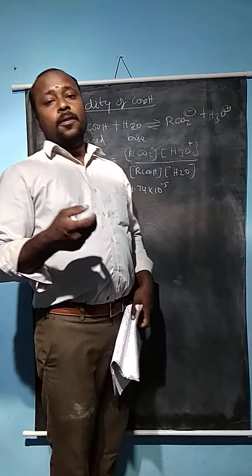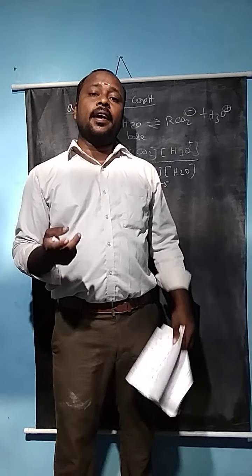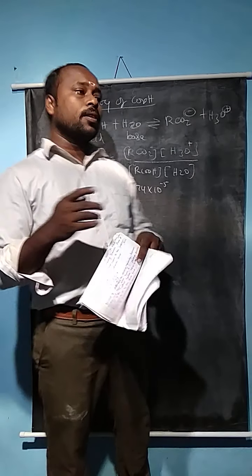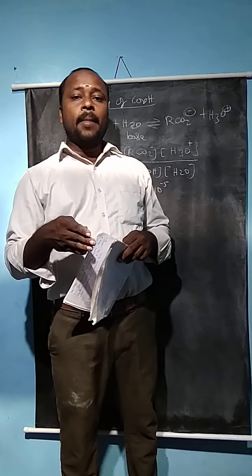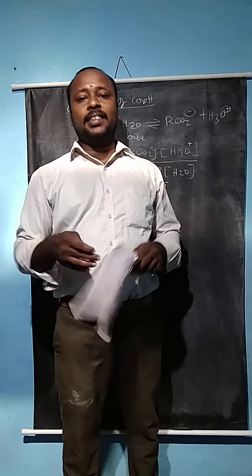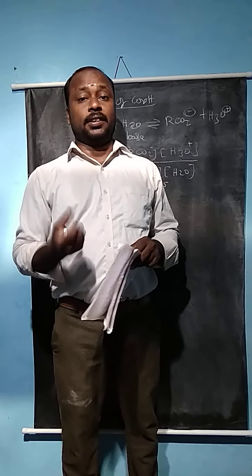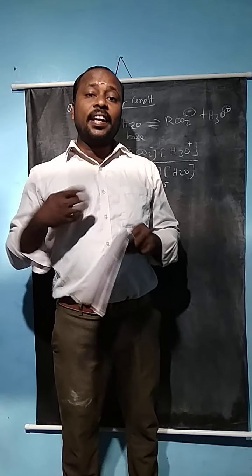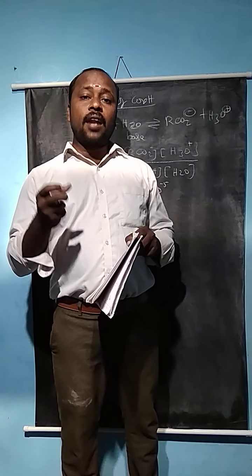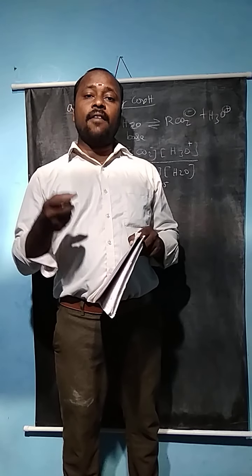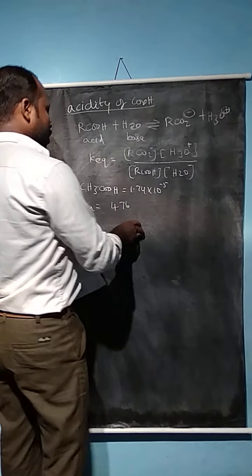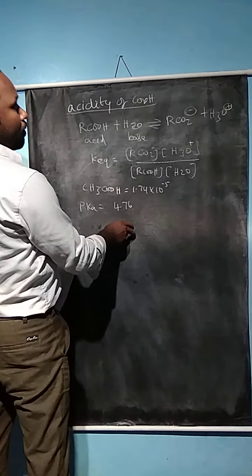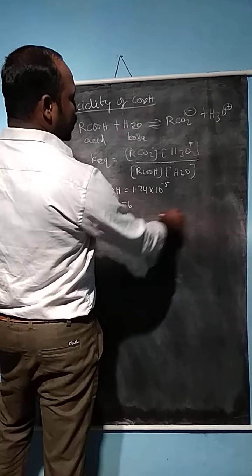Since pKa is equal to minus log Ka, the Ka value is higher but the pKa value is lower for strong acids. For weaker acids, the pKa value is high and the Ka value is low. This is an essential condition for determining the pKa value of acetic acid.